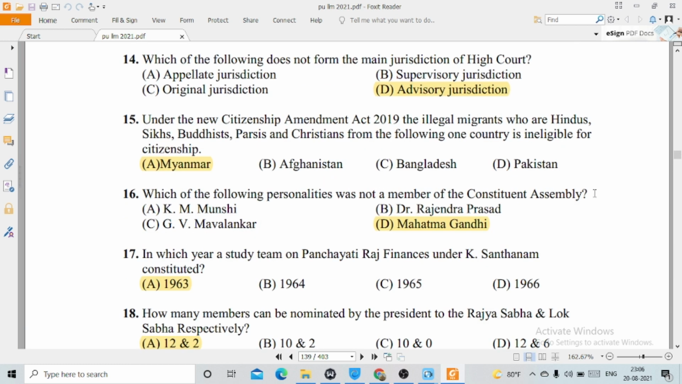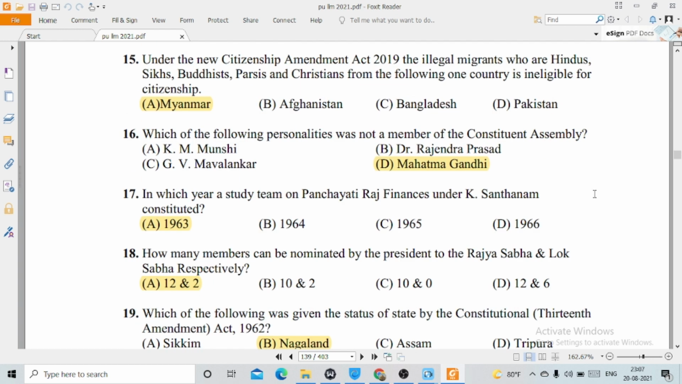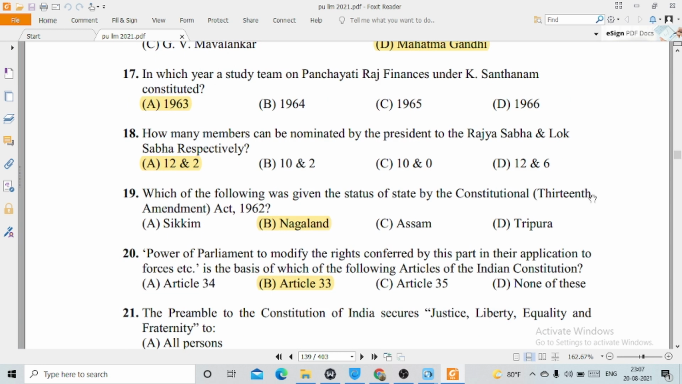15, under the new Citizenship Amendment Act 2019, the illegal migrants were Hindus, Sikhs, Buddhists, Parsis and Christians from the following one country is eligible for citizenship, ineligible for citizenship. This is option number A, Myanmar. 16, which of the following personalities was not a member of the Constituent Assembly? This is option number D, Mahatma Gandhi.